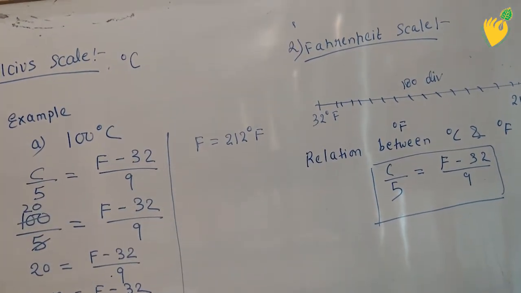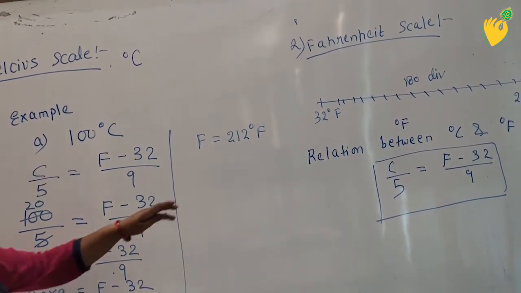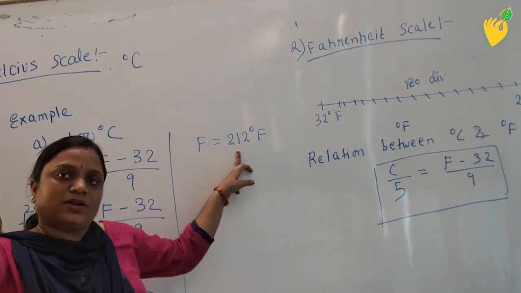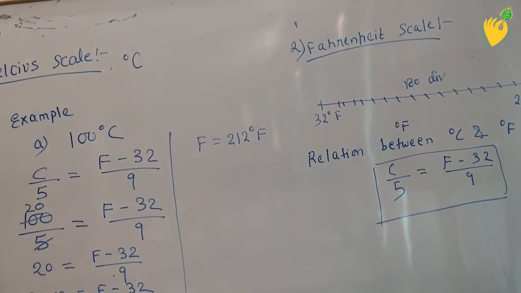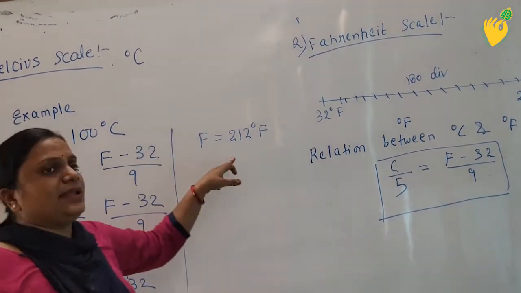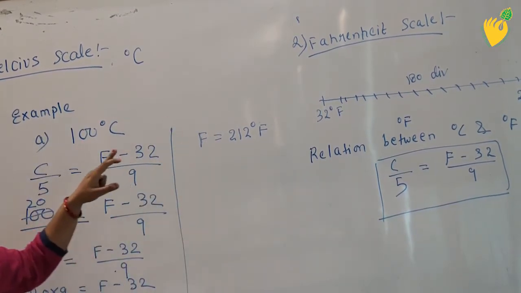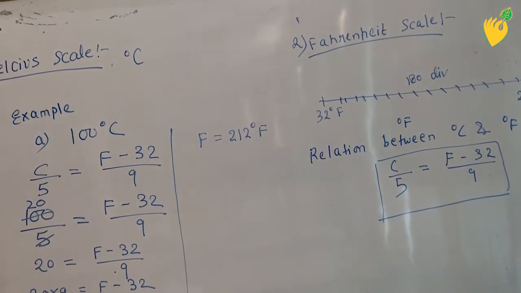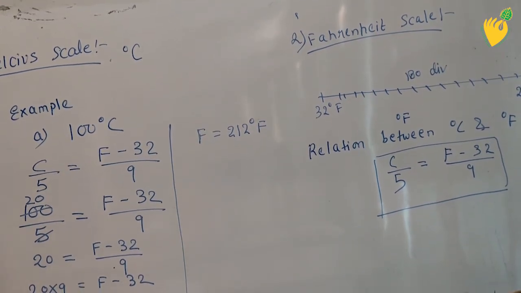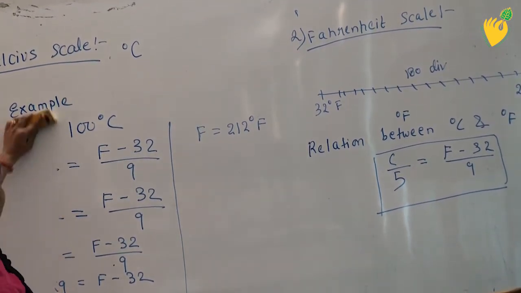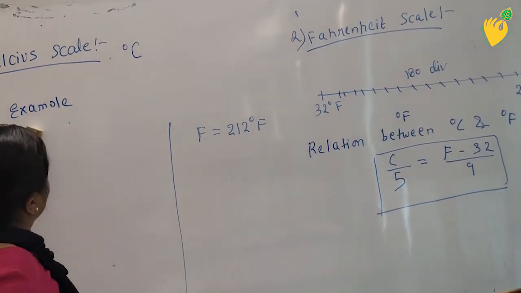So you have seen that the boiling point of water on the Fahrenheit scale is 212 degree Fahrenheit. In this way you can find the relation between degree Celsius and degree Fahrenheit. The value can be negative also, or it can be in decimals also. In another example I am going to take some other value.